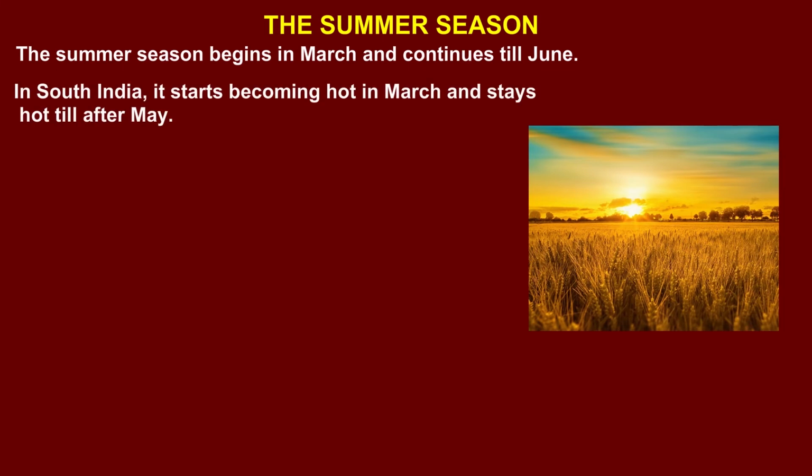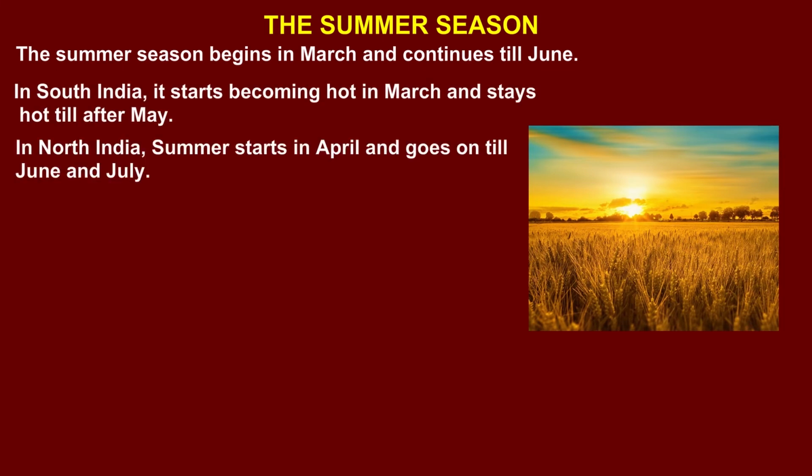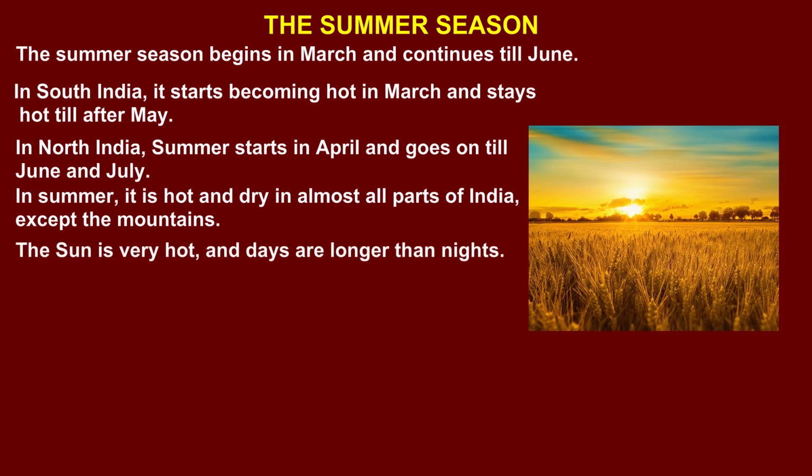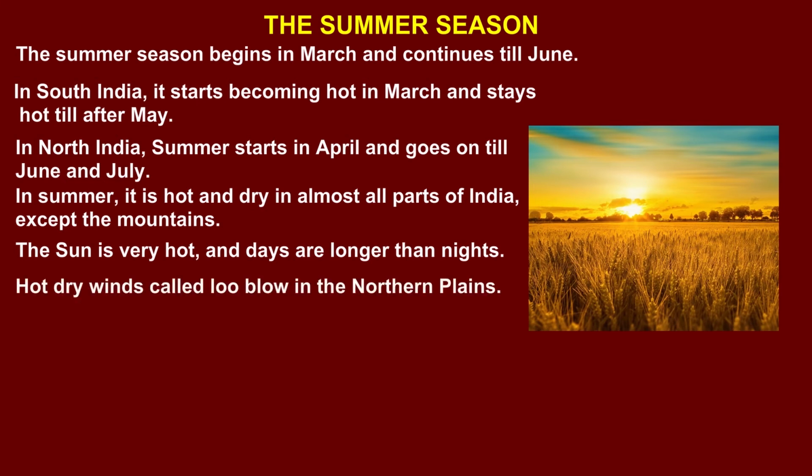The summer season. The summer season begins in March and continues till June. In South India, it starts becoming hot in March and stays hot till after May. In North India, summer starts in April and goes on till June and July. In summer, it is hot and dry in almost all parts of India, except the mountains. The sun is very hot and days are longer than nights. Hot dry winds called Loo blow in the northern plains.